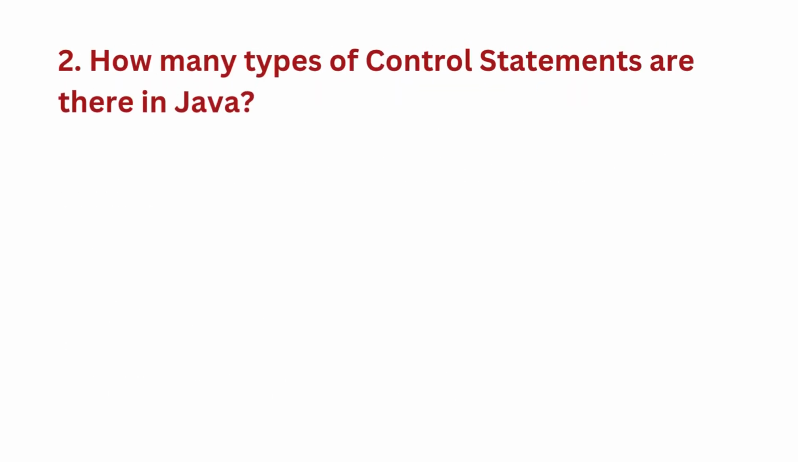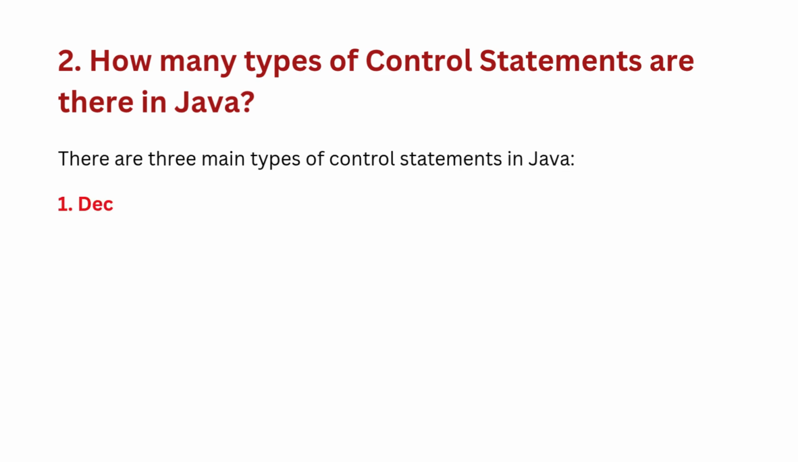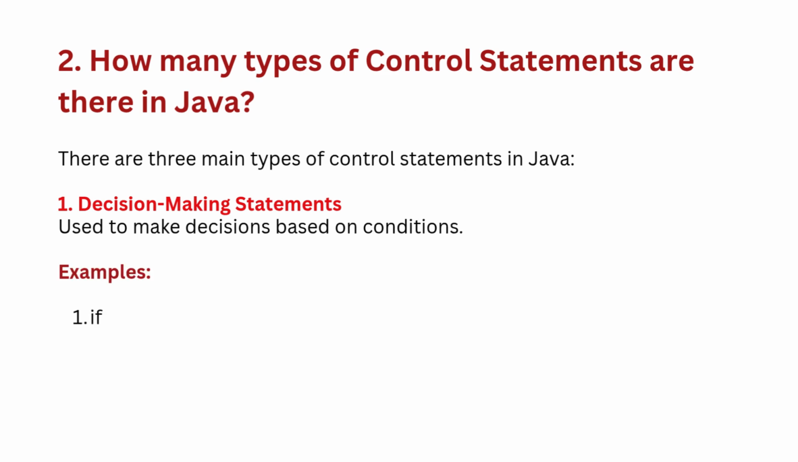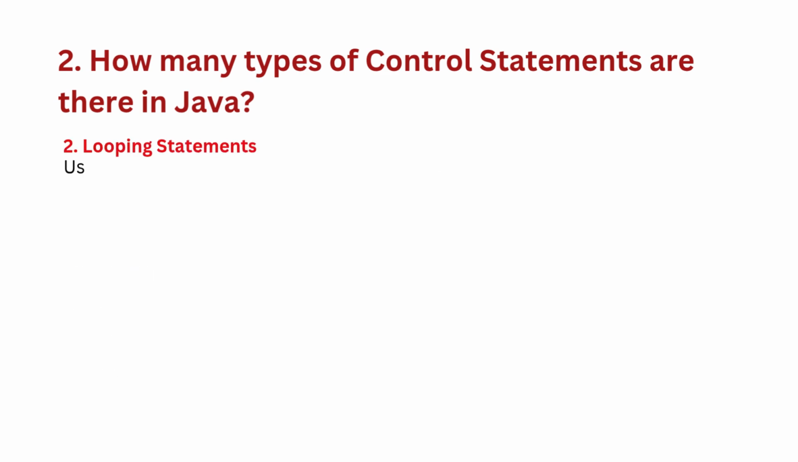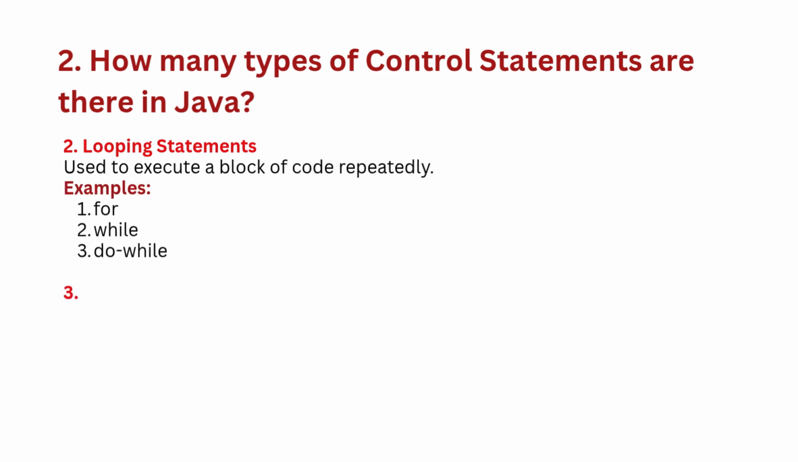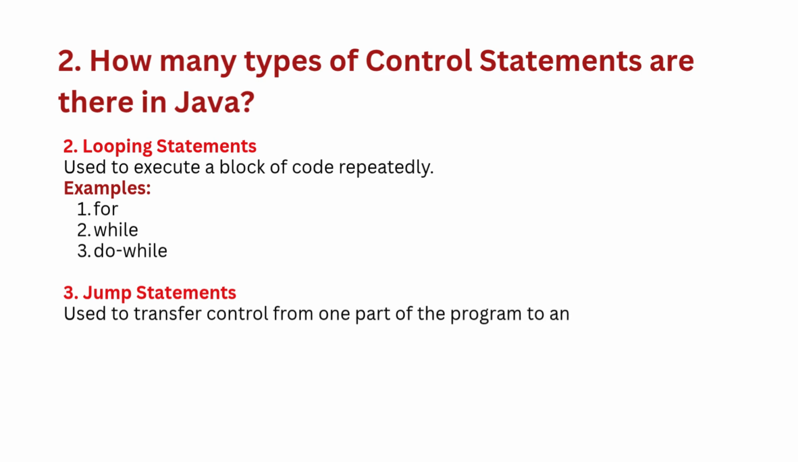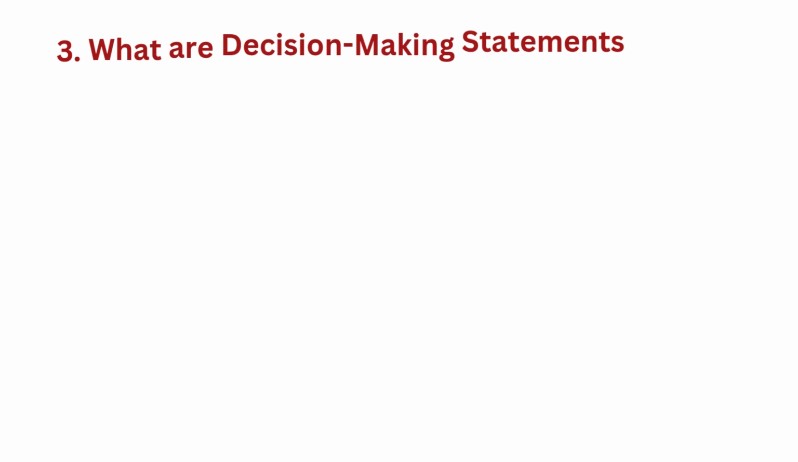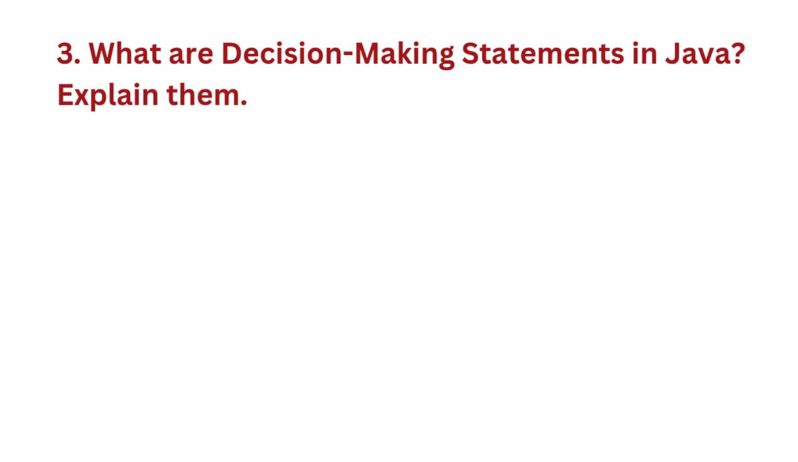Second question: how many types of control statements are there in Java? There are three main types of control statements in Java. First, decision-making statements used to make decisions based on conditions. Examples: if else, else if, switch. Second, looping statements used to execute a block of code repeatedly. Examples: for, while, do while. Third, jump statements used to transfer control from one part of the program to another. Examples: break, continue, return.